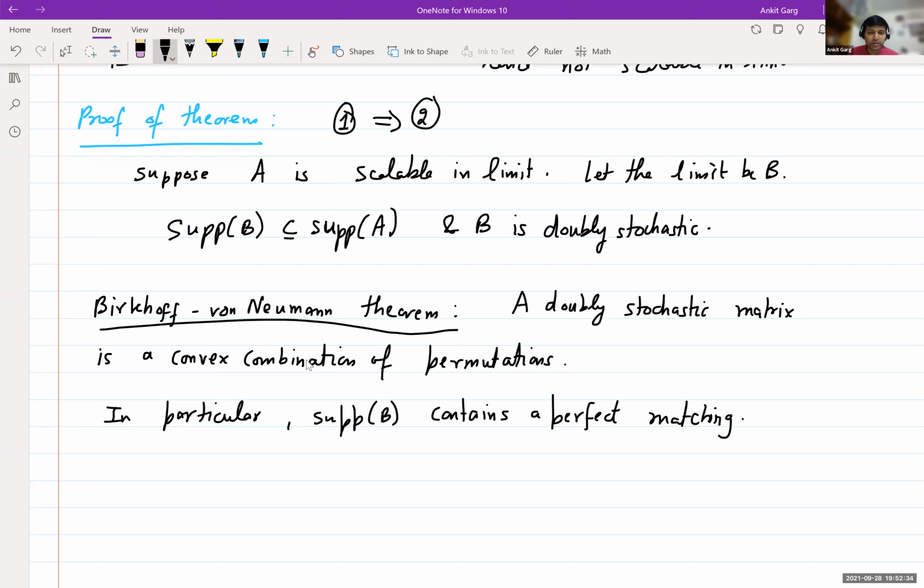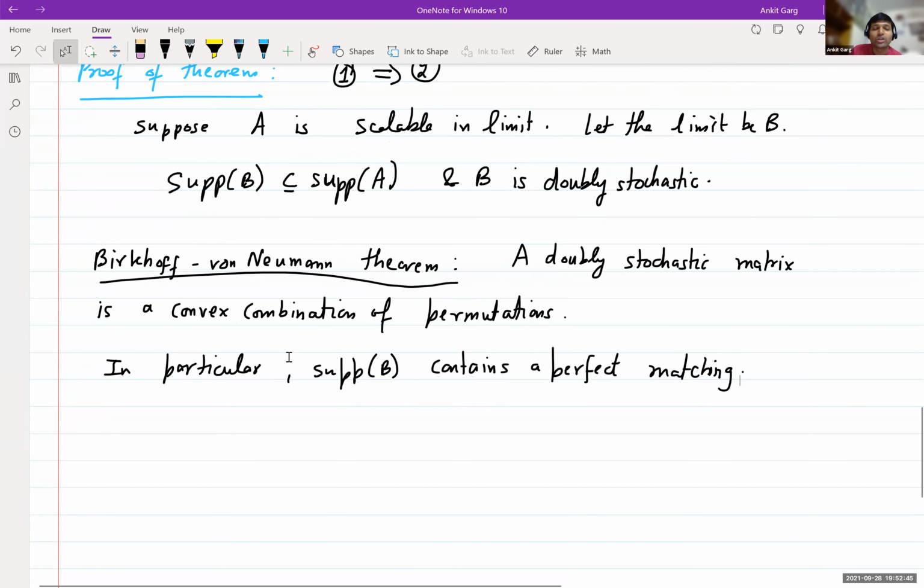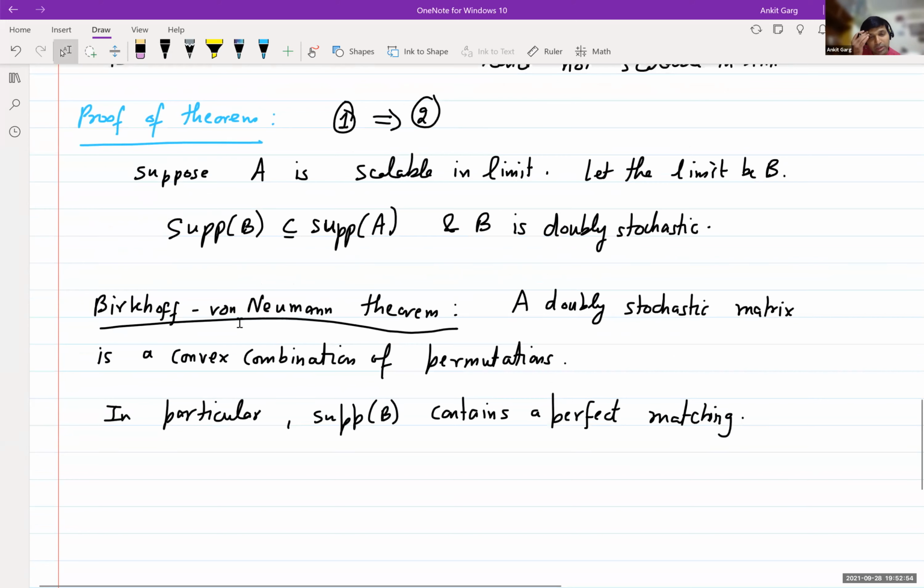There's an elementary way of proving this using Hall's theorem, but we won't be able to get to more interesting things, so let me skip that. This is a very well-known theorem, and quite elementary to prove as well. So this proves one side of the implication: if A is scalable in limit, then the support of A contains a perfect matching. The other side we'll see later, and actually we'll see an algorithmic version of it. How do we algorithmically produce the scaling if the support of A contains a perfect matching?